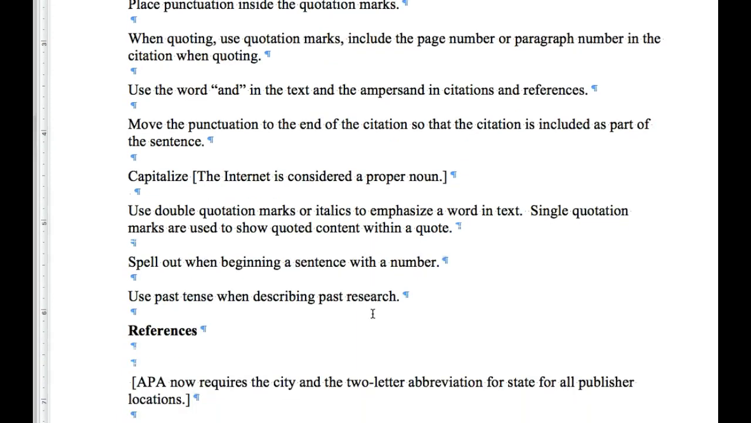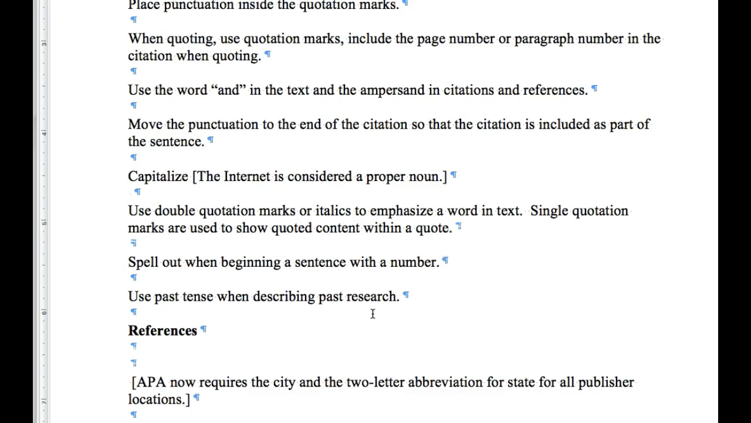When you're quoting, of course, you use quotation marks or block quote format. You include the page number or paragraph number for the quote in the citation when quoting. So that means you put the author's last name, the year, and the page number for the quote. Use the word and in the text and then use the ampersand in citations and references.